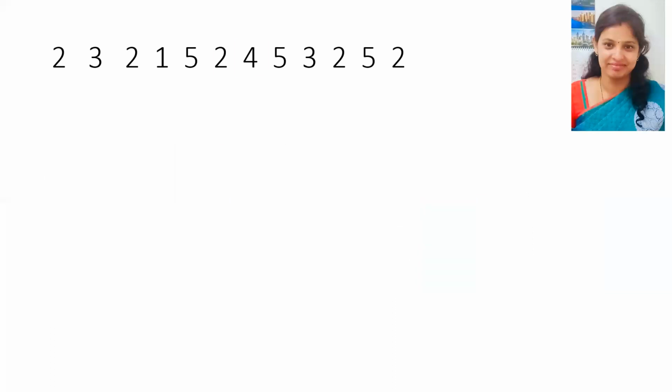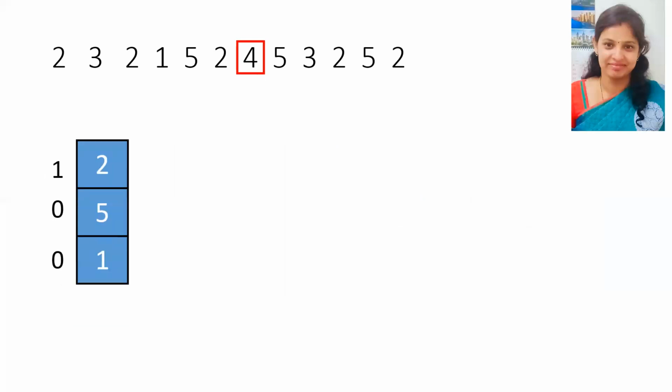The next we require 4 in the memory, but 4 is not available in the frame. So somebody needs to be replaced for placing 4. Now we have 2, 5, 1. We apply the FIFO rule here. Who has come first has to be replaced. Now here 2 came first and its reference bit is 1. And next we have 5 and 1. So here 1 is oldest. We need to replace 1 with 4. So 1 goes out and 4 comes in. Its reference bit is set to 0.